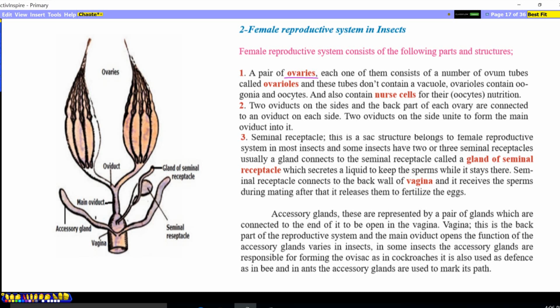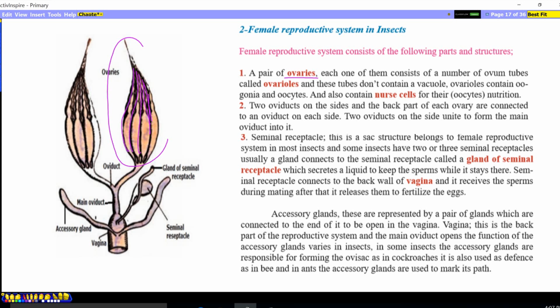Each one of them consists of a number of tubes called ovarioles. Each of these lines or tubes is an ovariole. All of them together, we call them what? One of them is an ovary. Ovarioles contain oogonia and oocytes.